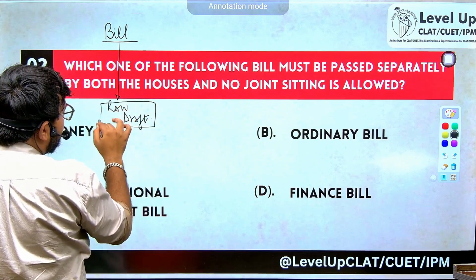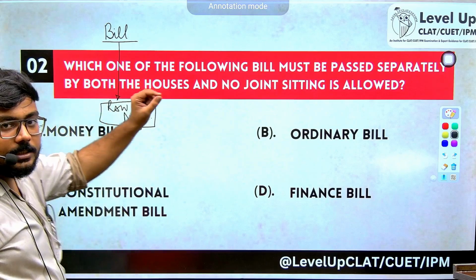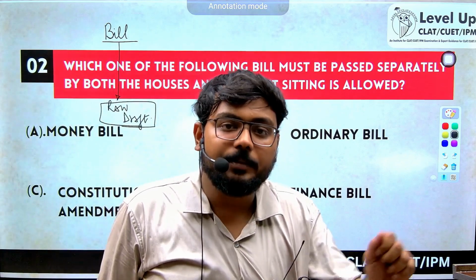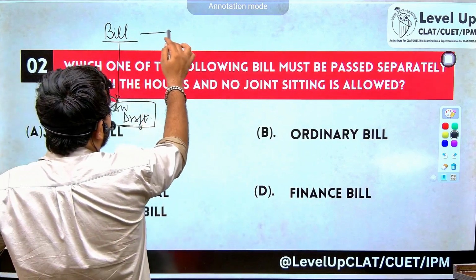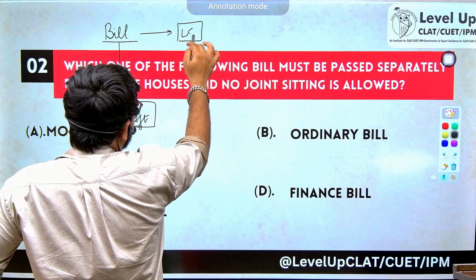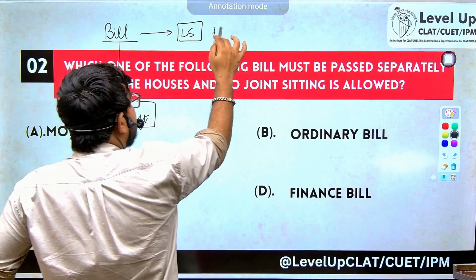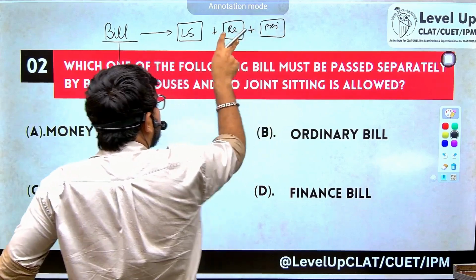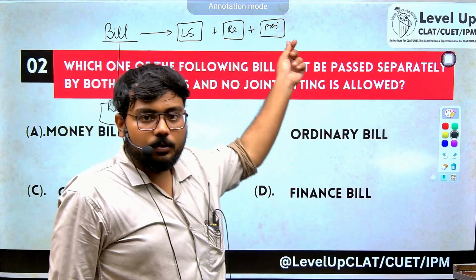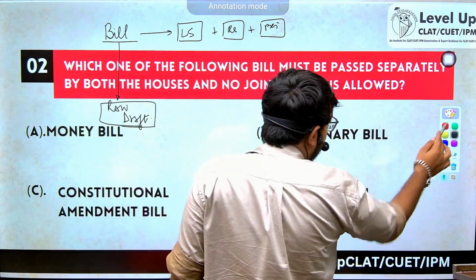Once people or let's say both the legislatures feel that this bill has to be made an act, it has to be enforced in the country, it has to be passed by 3 stages, right? Either it has to be passed by Lok Sabha, then by Rajya Sabha, and then by the President of India. This sequence is not very important. It can be introduced both in the Lok Sabha and Rajya Sabha, except for money bill.